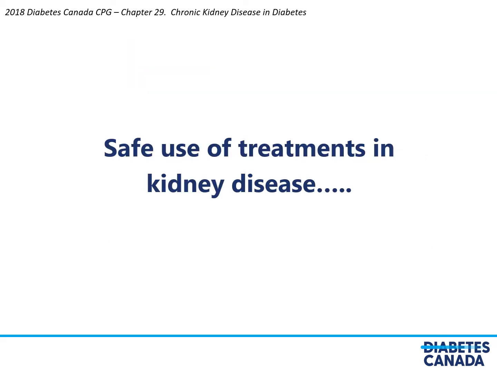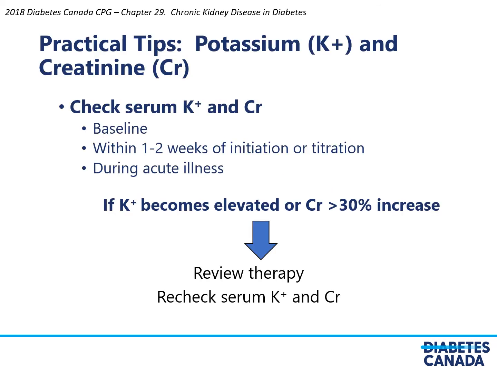However, we also need safe use of treatments in people living with kidney disease. So thinking about ACE inhibitors or ARBs, a practical tip is that a potassium and a creatinine should be checked at baseline and within 1 to 2 weeks of initiation or titration, and should also be assessed during acute illness if a patient is on an ACE inhibitor or an ARB. If the potassium becomes elevated or the creatinine is elevated by greater than 30%, then the therapy should be reviewed and the serum potassium and creatinine should be repeated.